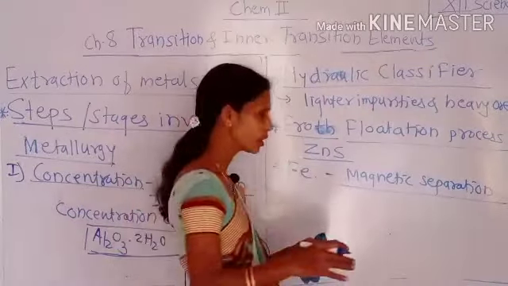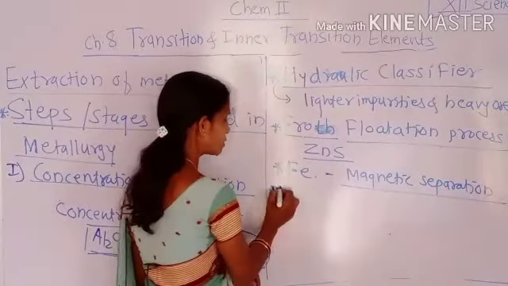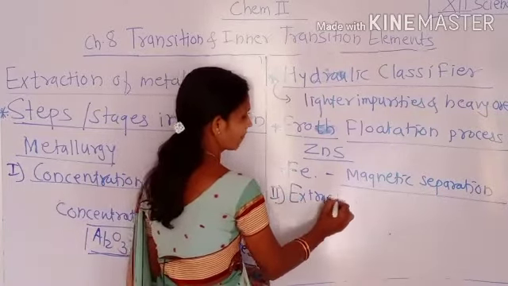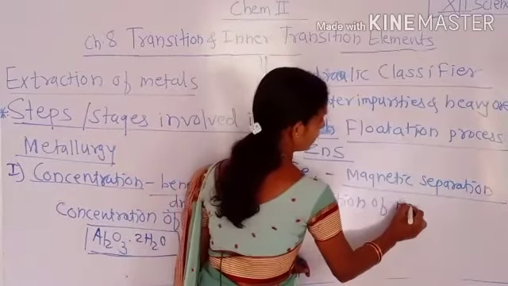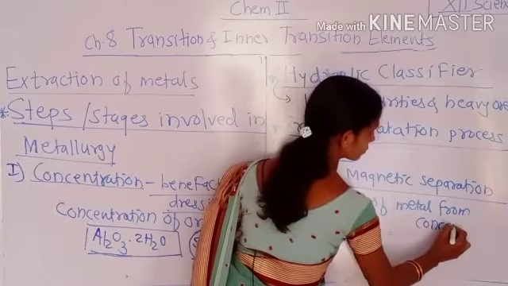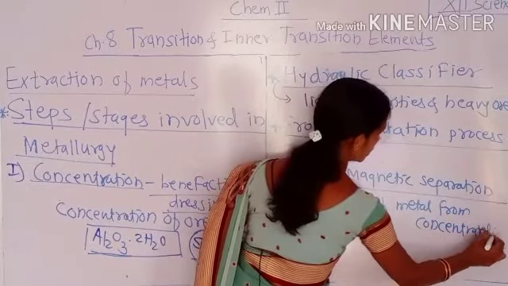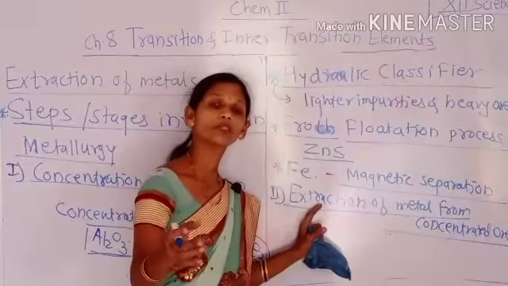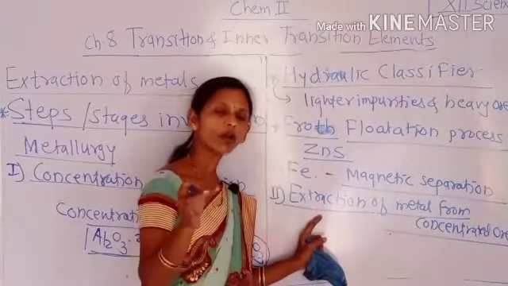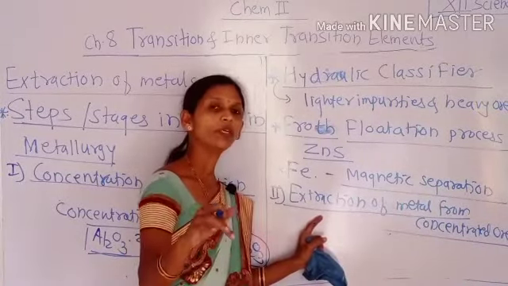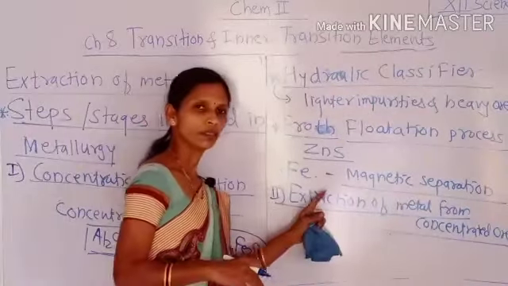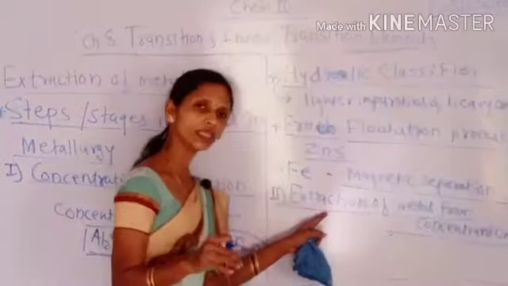Then this ore, in the second step, is used for the extraction of metal from its concentrated ore. Here different methods are used. All of you are aware of that. For this purpose, pyrometallurgy or hydrometallurgy, or it may be electrometallurgy. All of you studied about it. I have already mentioned the different processes which are used in this stage.